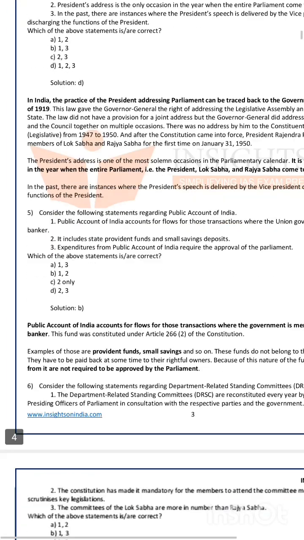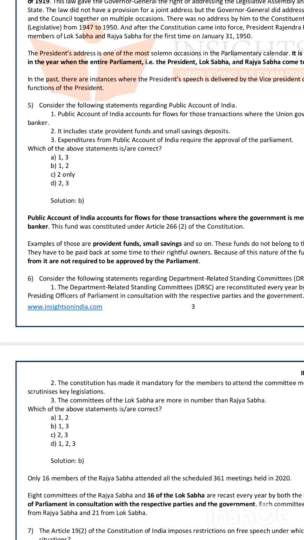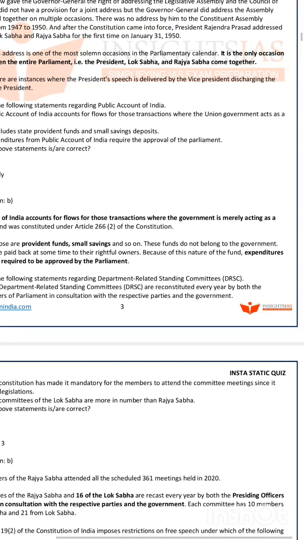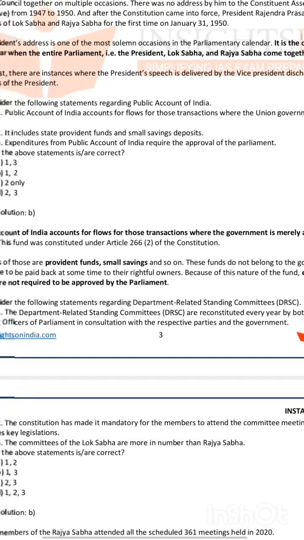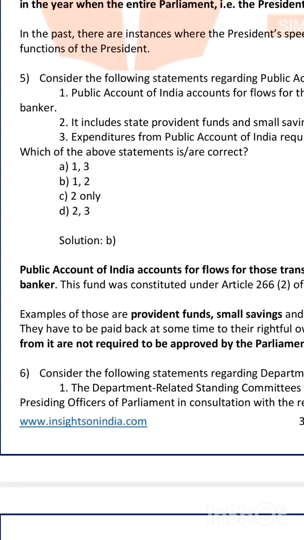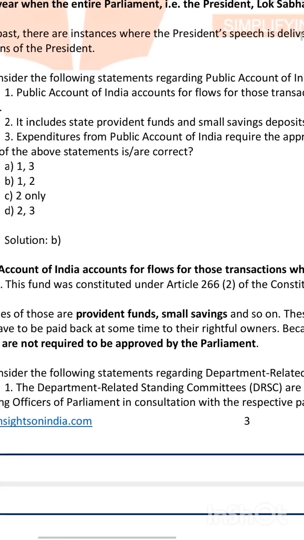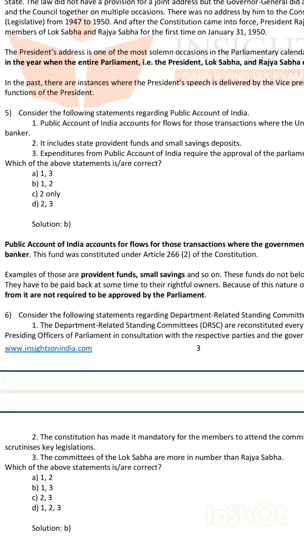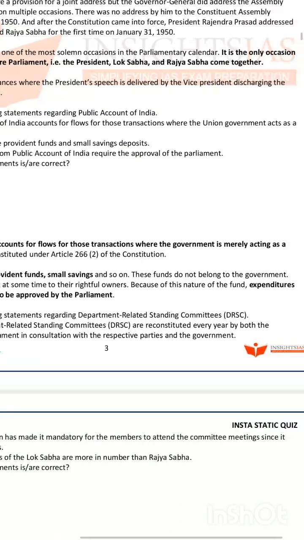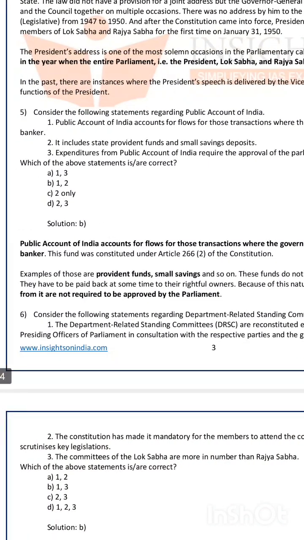Coming to the fifth question, consider the following statements regarding public account of India. Public account of India accounts for flows for those transactions where the union government acts as a banker. Yes, here the union government acts as a banker for public account of India. Second statement, it includes state provident funds and small saving deposits. Yes, it is a correct statement.